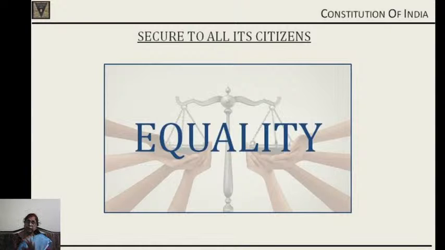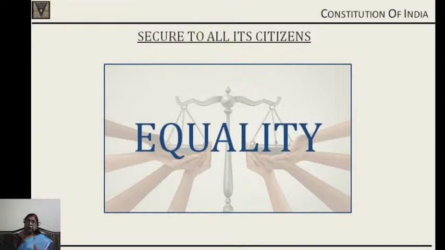Equality of status means what? Every person, irrespective of what he may be, whether he is the president of India, a farmer on the farms, a student, a hawker or a salesman, whoever he may be, whatever his status, he is equal before the law. That's the meaning of equality of status. Everyone is equal before the law. Law is the same for all. Then equality of opportunity.